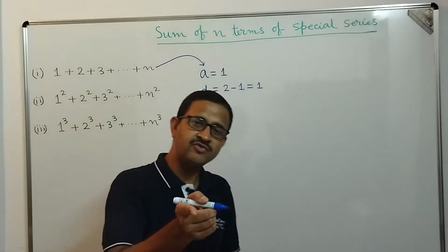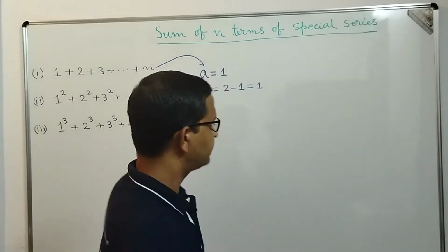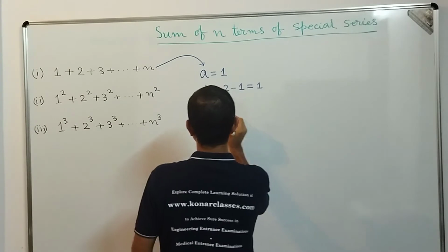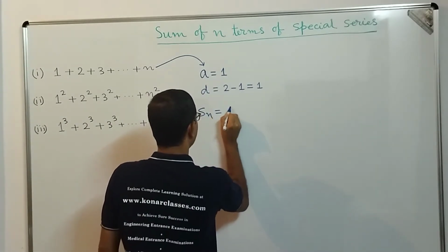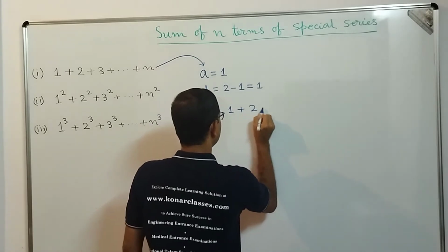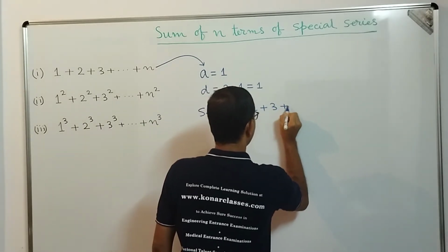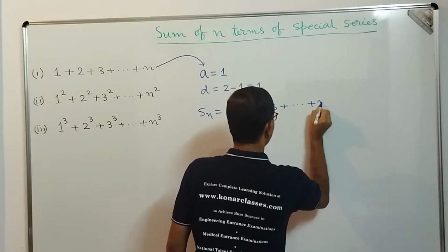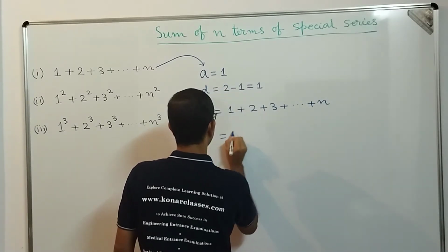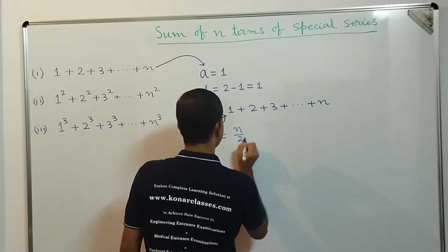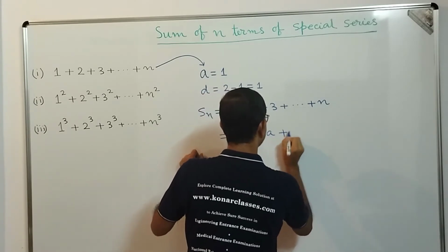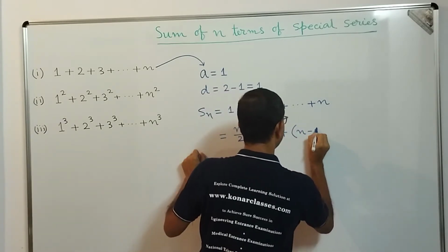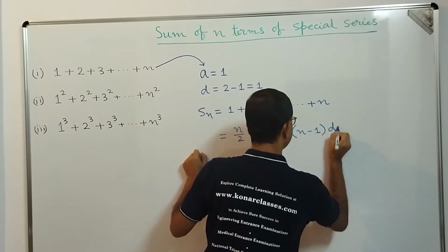So now for this arithmetic progression, the sum up to the first n terms, that means if we define Sn, that is equal to 1 plus 2 plus 3 plus up to n, should be equal to n by 2 into 2a plus n minus 1 into d.